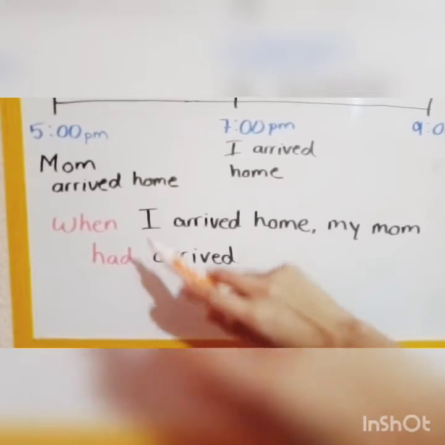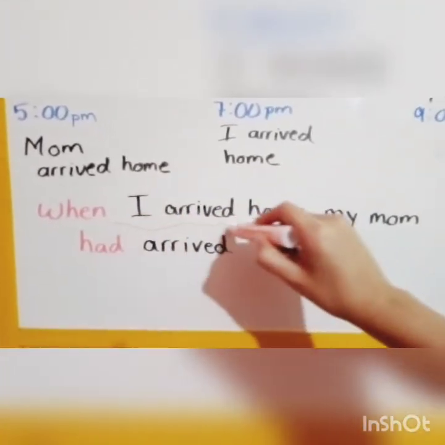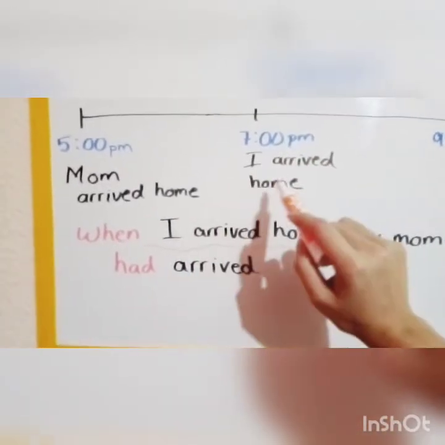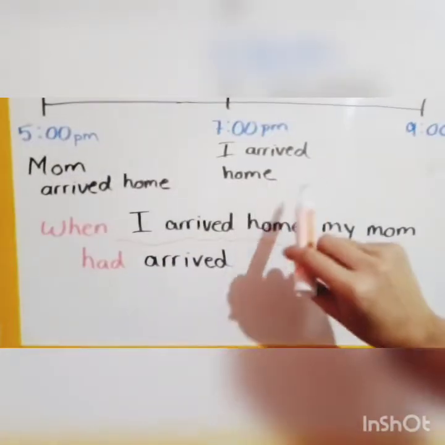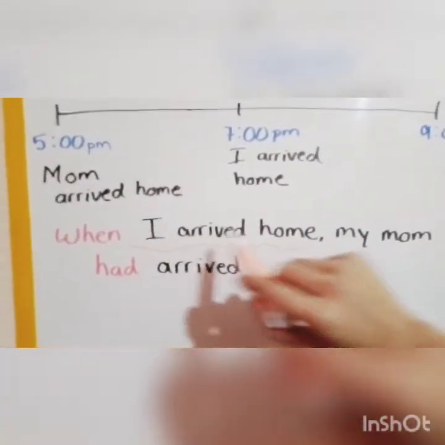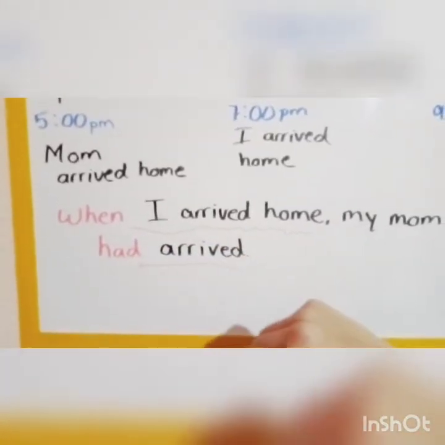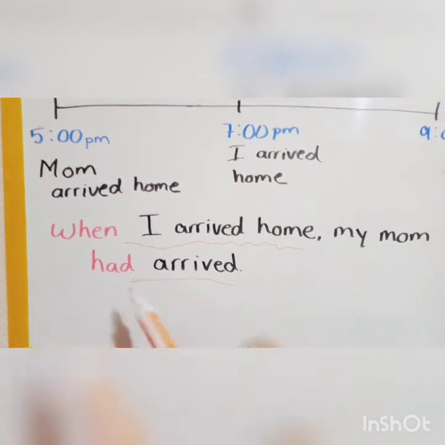So my sentence would be, when I arrived home, this is my past simple sentence, because remember, both of them are in the past, but this one happened after this one. So that's why I'm using my past simple. When I arrived home, my mom had already arrived. This is what happened first. That's why I used my past perfect.